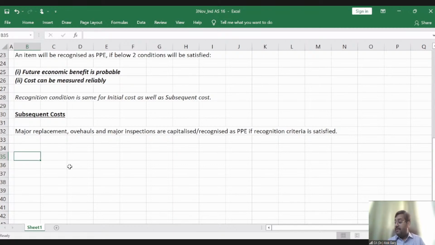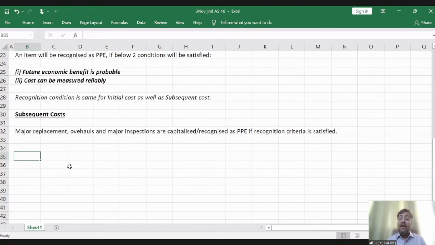But the entity has replaced the engine. Is it a major replacement? Answer is yes. Probably if the price of the truck is 30 lakhs or 25 lakhs, the cost of the engine is 5 lakhs or 6 lakh rupees. So this is a major replacement. The question arises, sir, whether the replacement of engine is going to be capitalized as a cost of the truck, or this cost of the engine is going to be charged to the P&L.